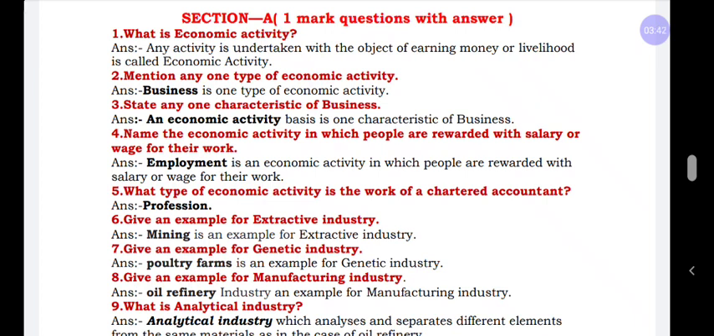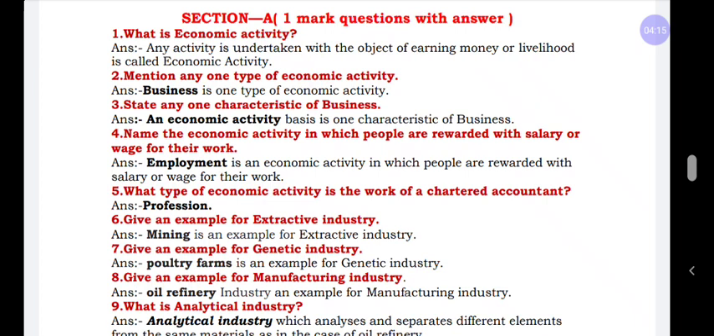Now we are going to learn the 1-mark questions with answers. First question, what is economic activity? Economic activity means, in simple sense, how we earn our livelihood. Second question, mention any one type of economic activity. Economic activity can be classified into 3 categories: business, profession, employment. You can write any one in the examination.